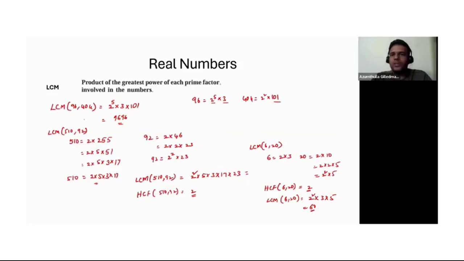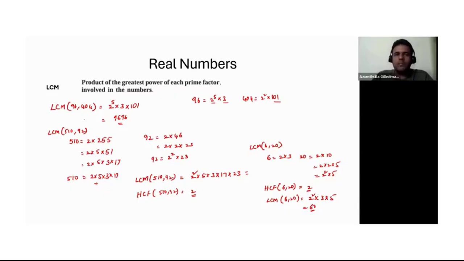LCM is the product of the greatest power of each prime factor involved in the numbers. So if 2 is there in both the numbers, then you take 2 only once. For example, we have 2 and 2 square here, so we'll take 2 square into the remaining prime factors.